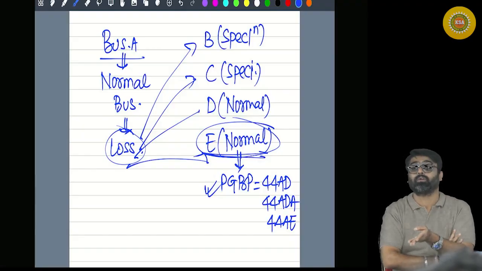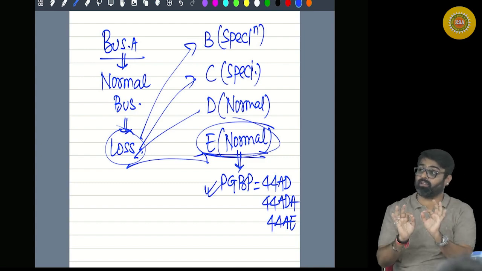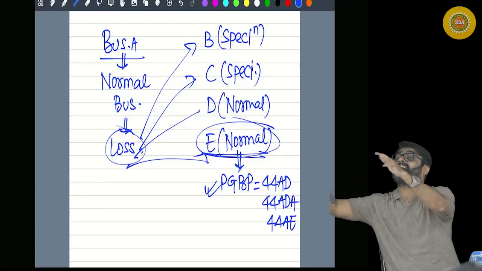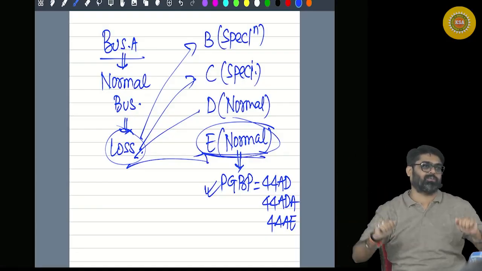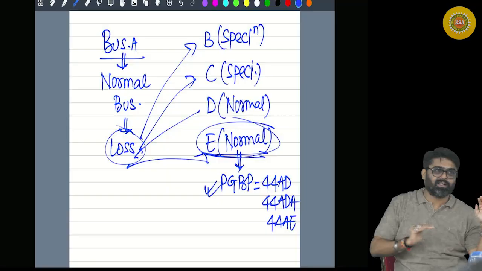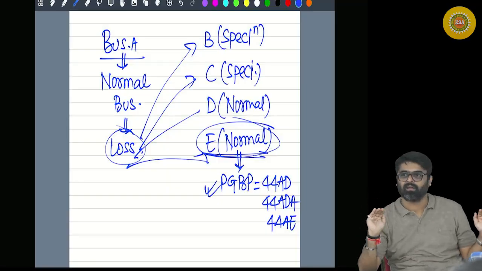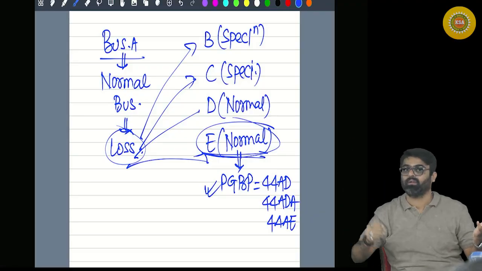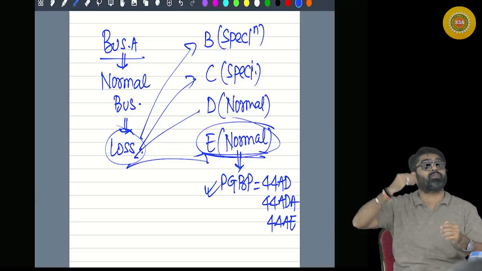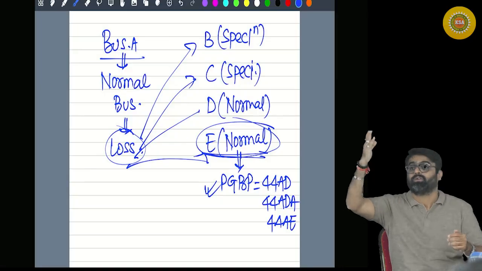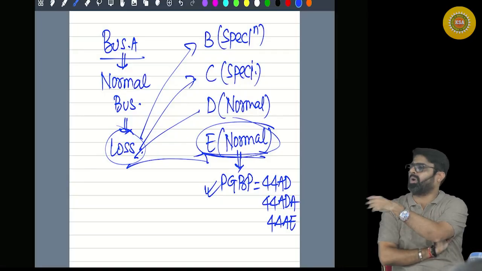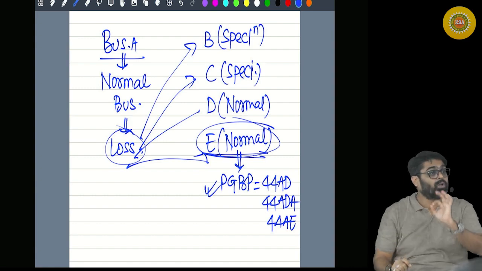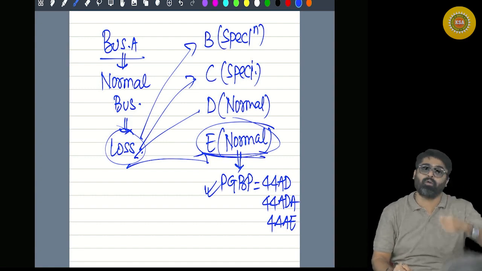Long-term loss of any capital asset can be set off only against long-term gain of any capital asset. No need to match the asset also. Long-term loss of jewelry will be adjusted only against long-term gain of jewelry. Long-term loss of shares can be set off against long-term gain of land. Long-term loss of jewelry can be set off against long-term gain of shares. Any long-term loss of any capital asset will be set off against long-term gain only of any capital asset.